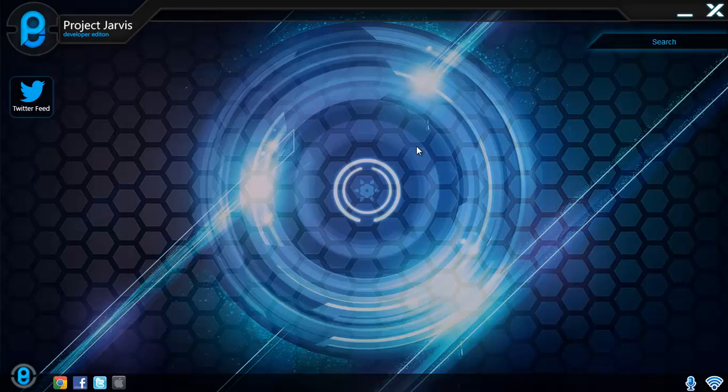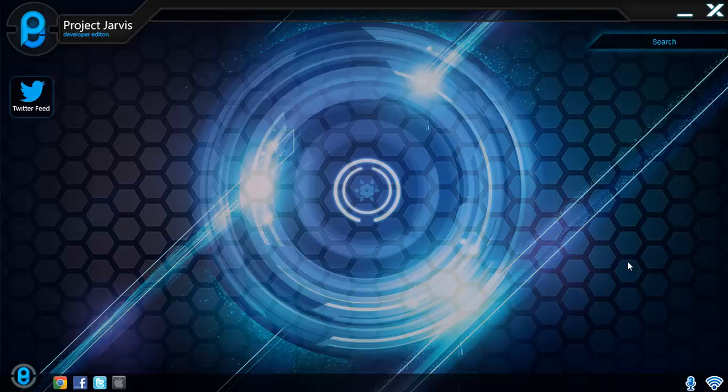Let's try one more using nuclear reactors. I would like some information on nuclear reactors. Yes, sir. Jarvis is currently searching. A nuclear reactor is a device to initiate and control a sustained nuclear chain reaction. Nuclear reactors are used at nuclear power plants for generating electricity and in propulsion of ships.